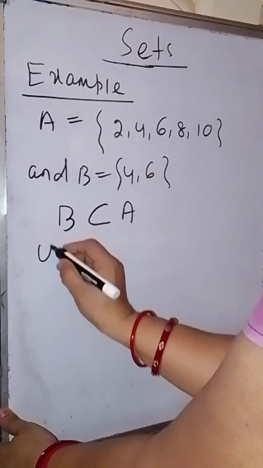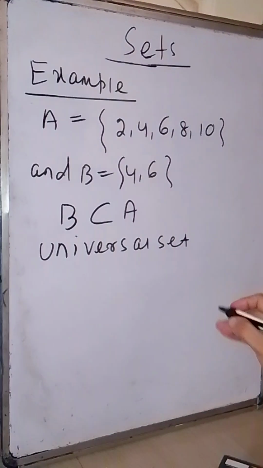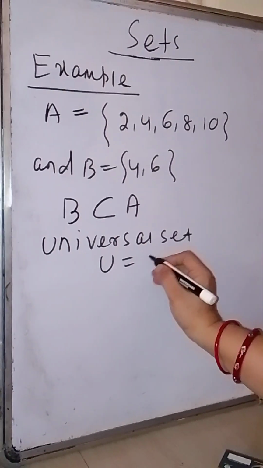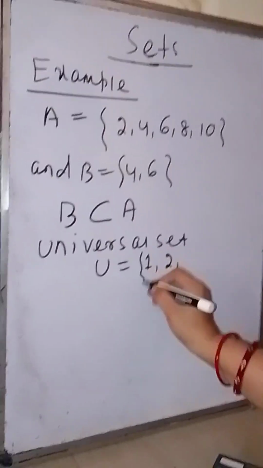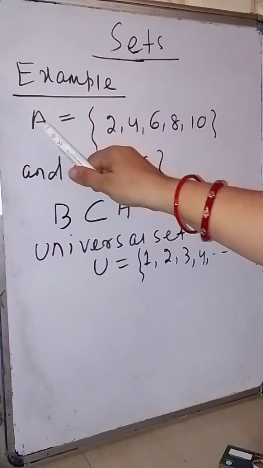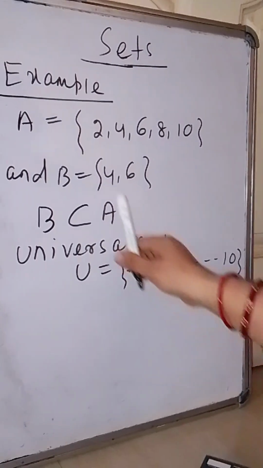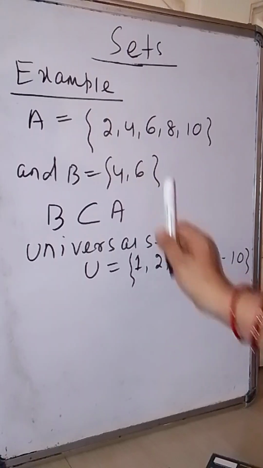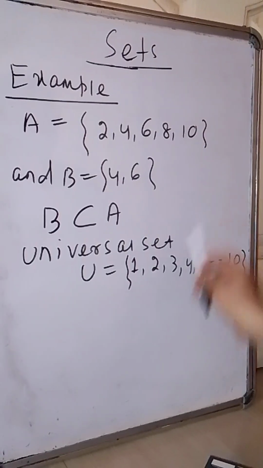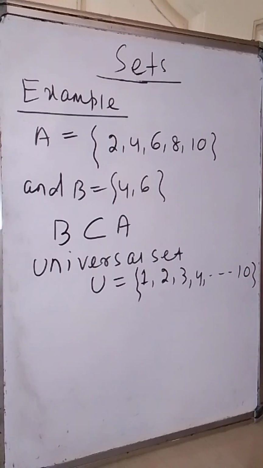And you can find your universal set here. So what is the universal set here? You can take the universal set as the elements containing 1, 2, 3, 4 up to 10. So use the universal set for these two sets A and B, because here in the universal set we have taken all the elements from 1 to 10, and the elements of B, 4, 6, and of A, 2, 4, 6, 8, 10, are inside this universal set. So you can take U as the universal set here for both sets A and B.